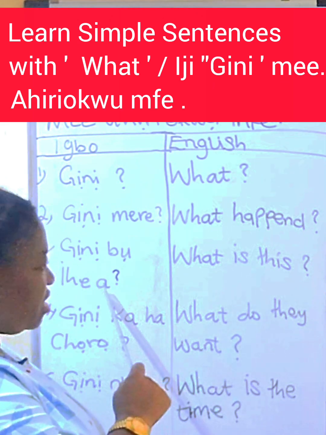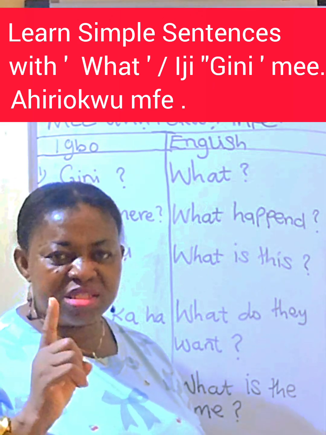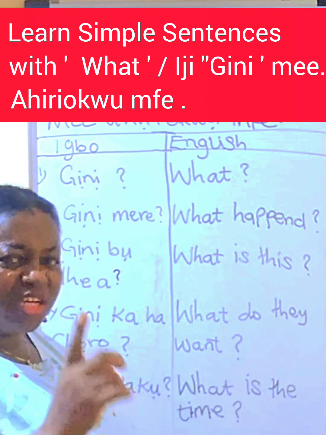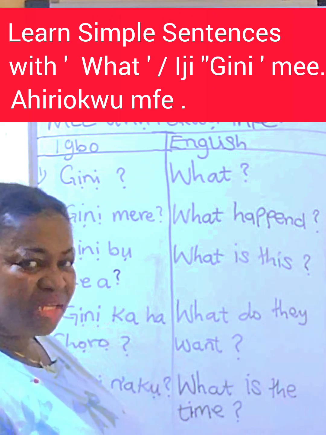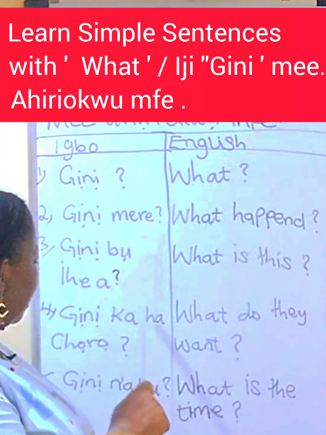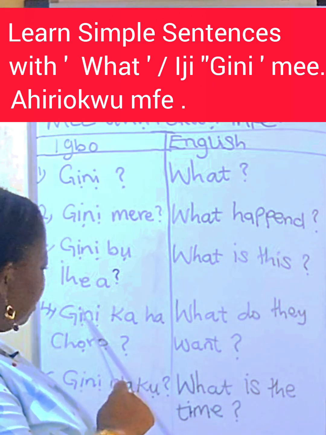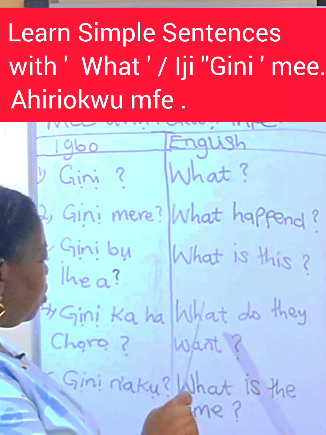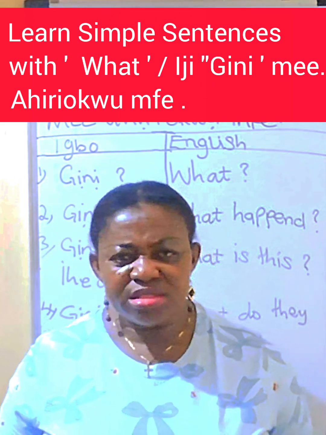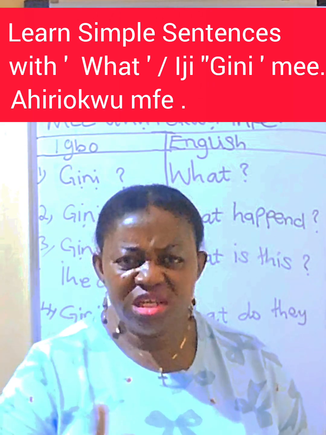This, ihe a. Remember, when you say this, it means a singular thing that is closer to you. Ihe a. Otu ihe dị gị nso. Ihe a n'Igbo. Number 4 says, Gini ka ha chọrọ. It means, what do they want? Gini ka ha chọrọ. What do they want?